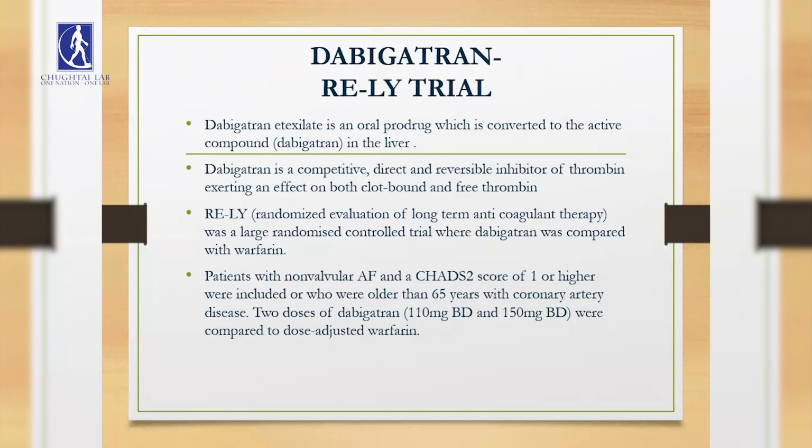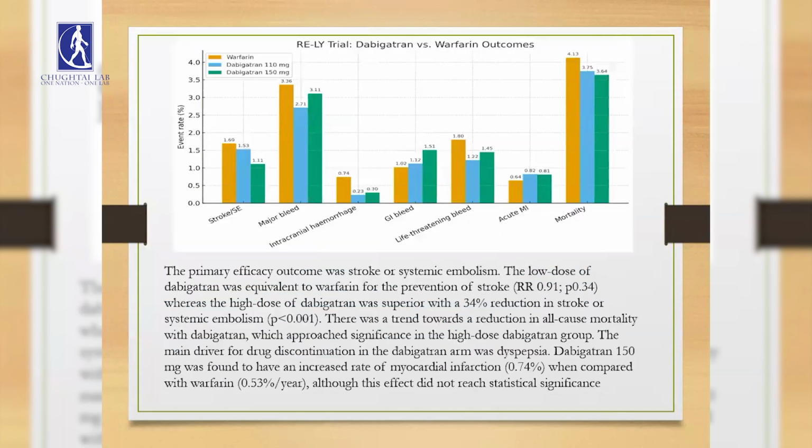First, let's talk about dabigatran. The major trial which showed superiority to warfarin was the RE-LY, which is the Randomized Evaluation of Long-term Anticoagulant Therapy. This study included patients who had non-valvular atrial fibrillation and a score of above 1. Two doses of dabigatran were involved, a lower dose of 110 and a higher dose of 150, and they were respectively compared with warfarin. The results are summarized in this bar graph.